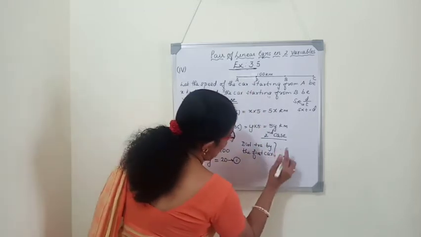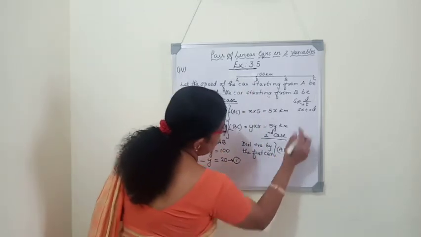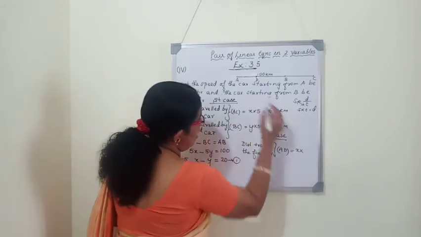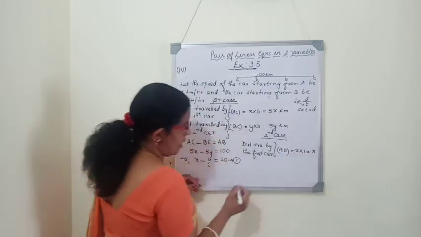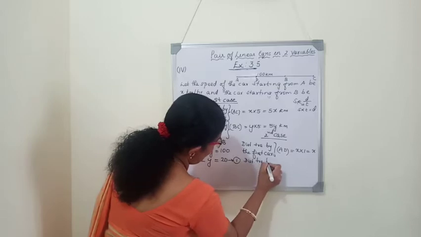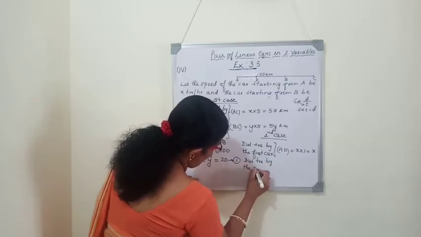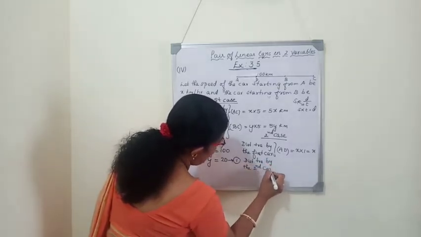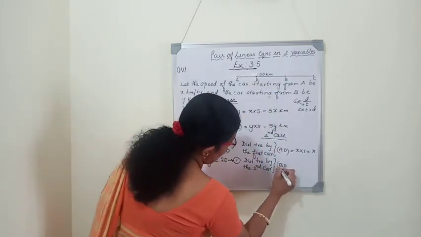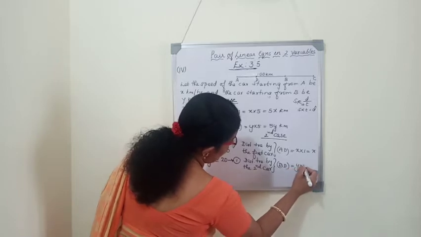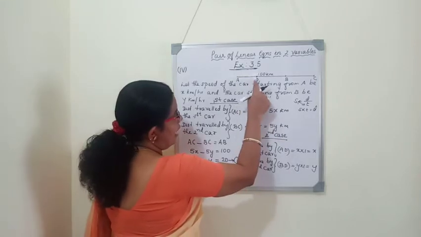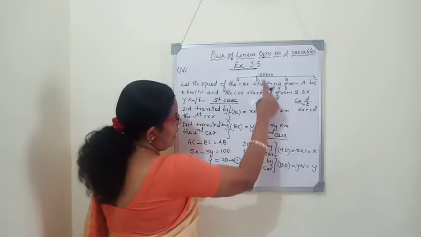So AD is equal to the same formula for distance, speed into time. Speed of the first car is x and the time taken is 1 hour. So x into 1 is x. Similarly, distance traveled by the second car: it will start from B and reach D. So BD is equal to speed y into the same time, 1, which is y. So here AD is x, BD is y.